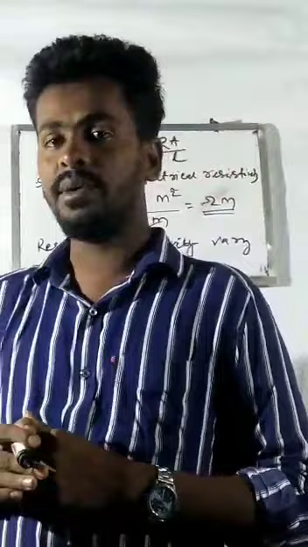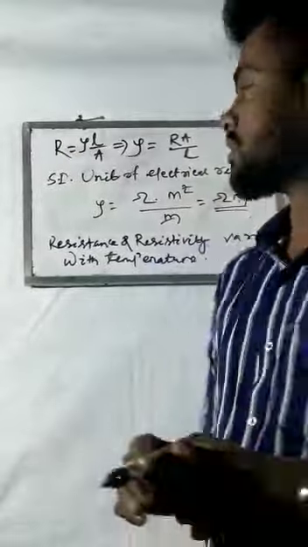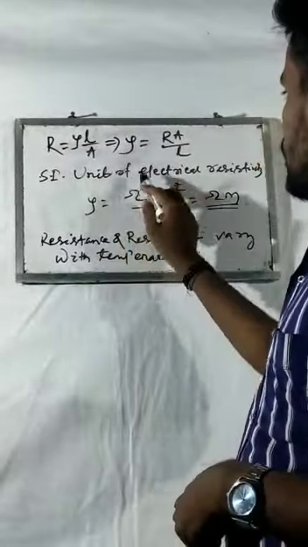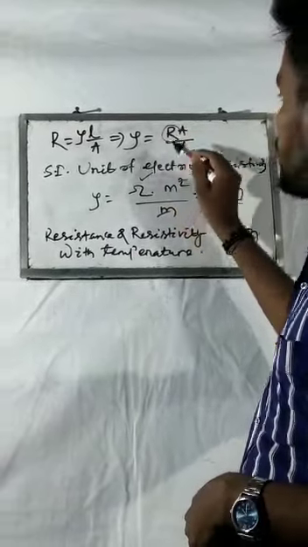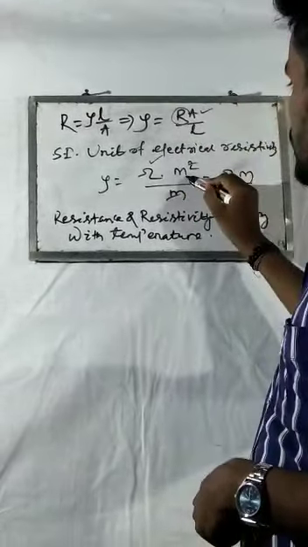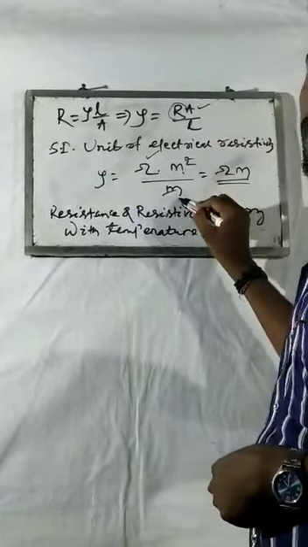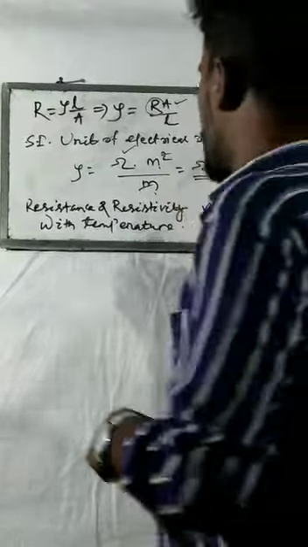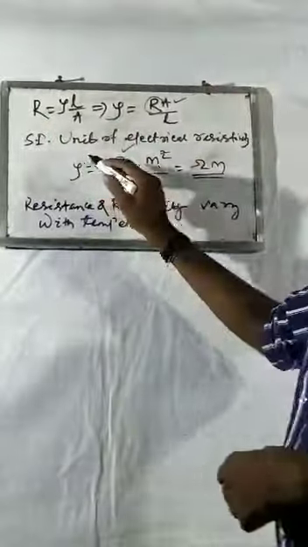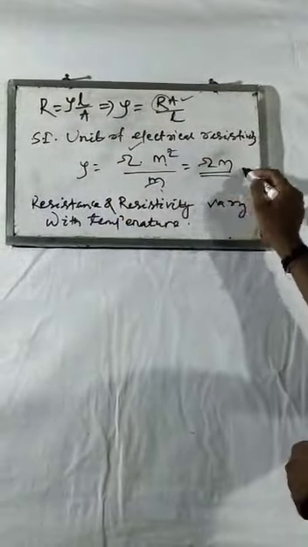Now how will we get the SI unit of resistivity? Look here, students, rho equals RA by L. R means resistance, whose SI unit is ohm, and the SI unit of area is meter square, divided by the SI unit of length, which is meter. Meter and meter square cancel, leaving ohm meter. So the SI unit of resistivity is ohm meter.